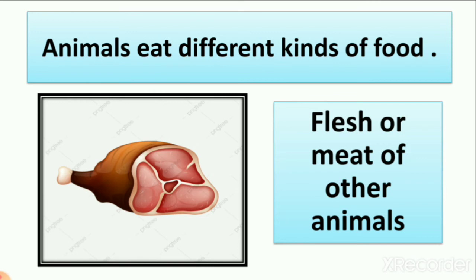Flesh means the meat of other animals. They kill the animal, then they eat the meat. So we call it flesh. So animals eat different kinds of food, right? Some eat plants, some eat seeds, and some eat meat.